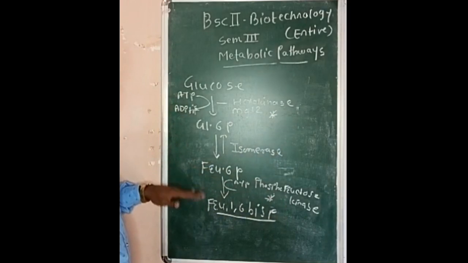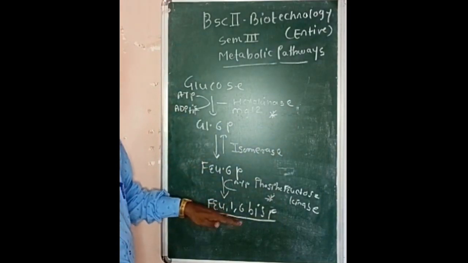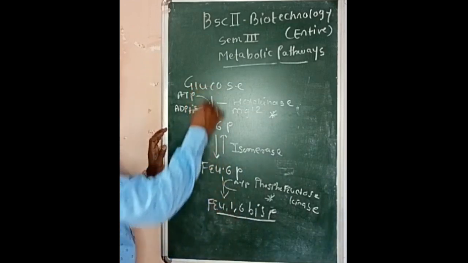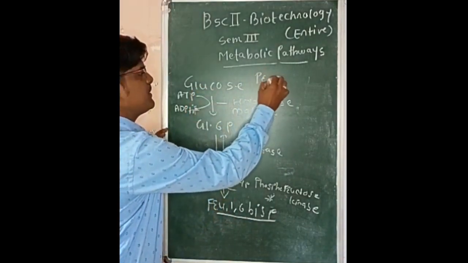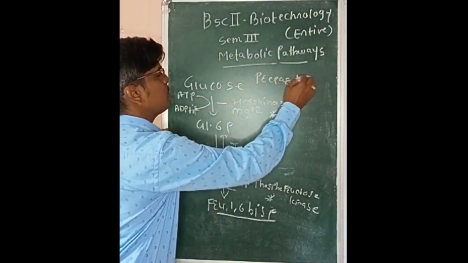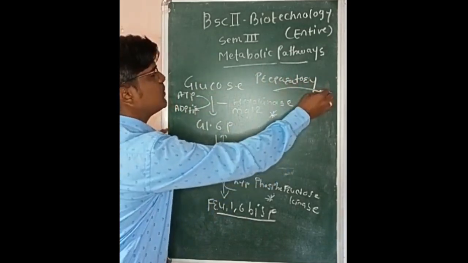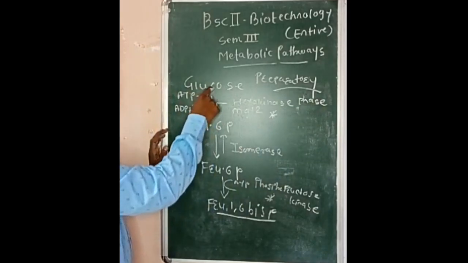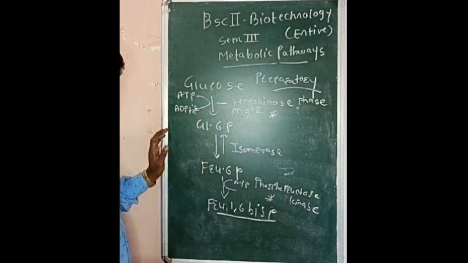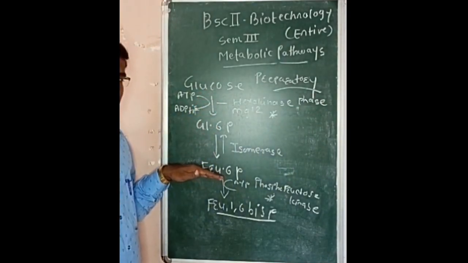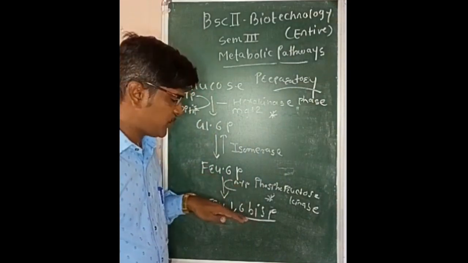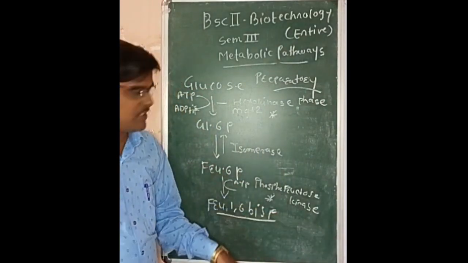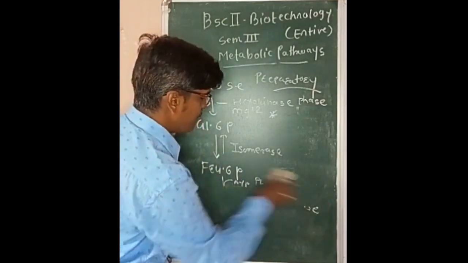Now this fructose 1,6-bisphosphate structure is ready to split into two molecules in the payoff phase. This is called the preparatory phase because in it the glucose is made thermodynamically favorable to enter the reactions. There is expenditure of two molecules of ATP, one for conversion of glucose to glucose 6-phosphate, the other for conversion of fructose 6-phosphate to fructose 1,6-bisphosphate. Now this molecule is ready to enter the payoff phase.